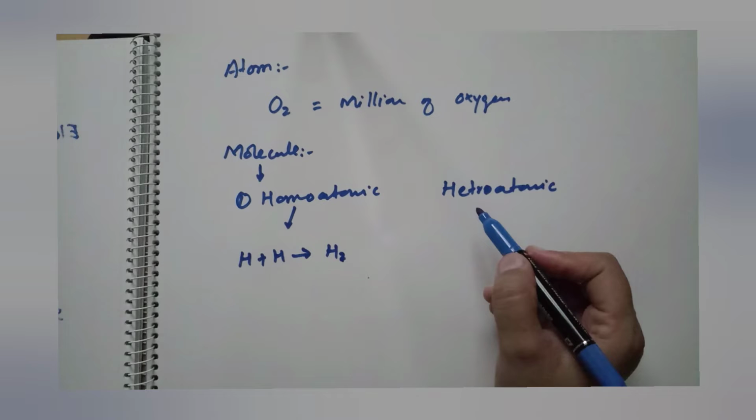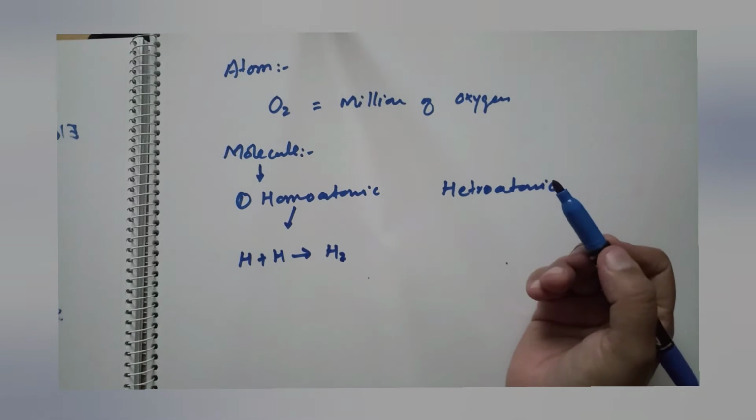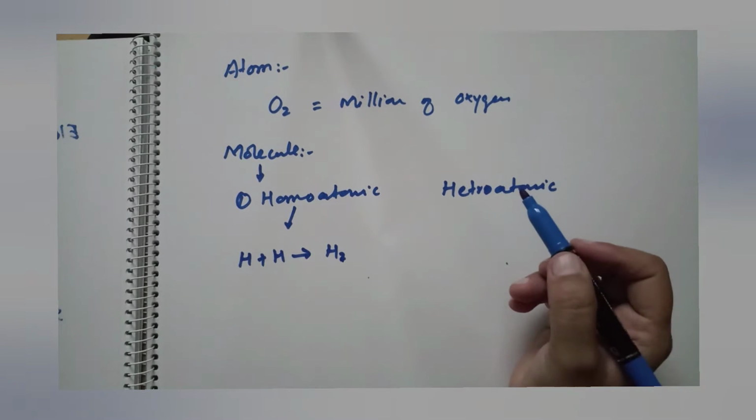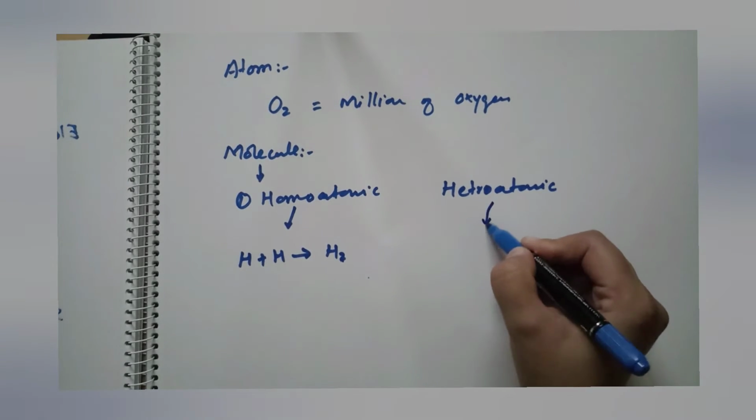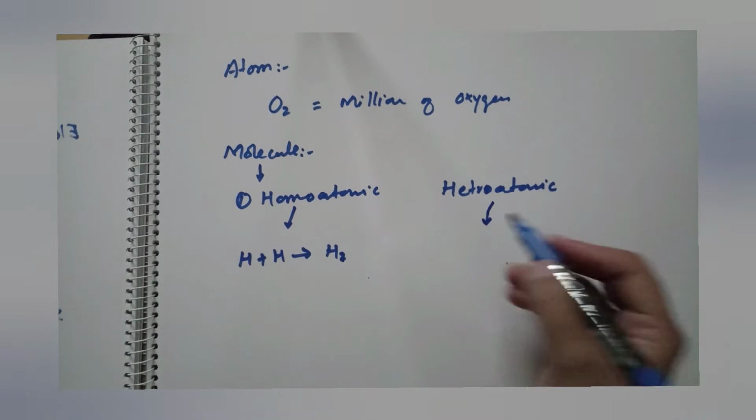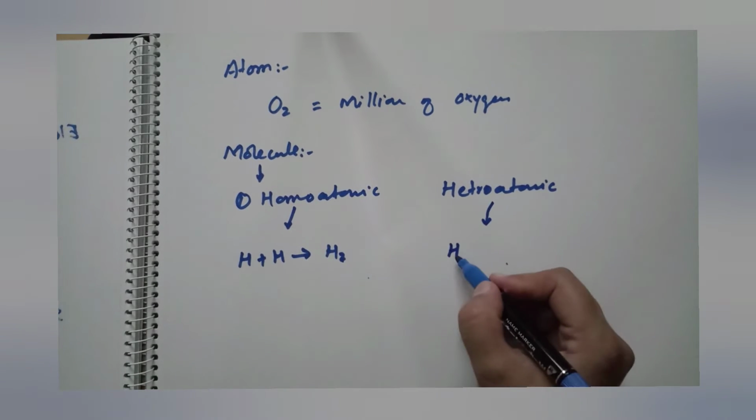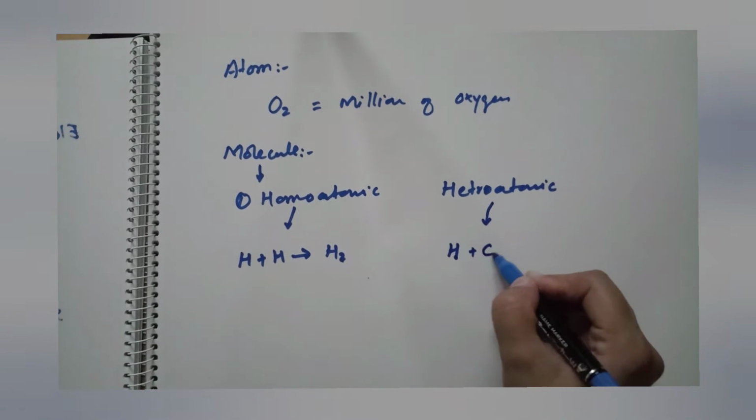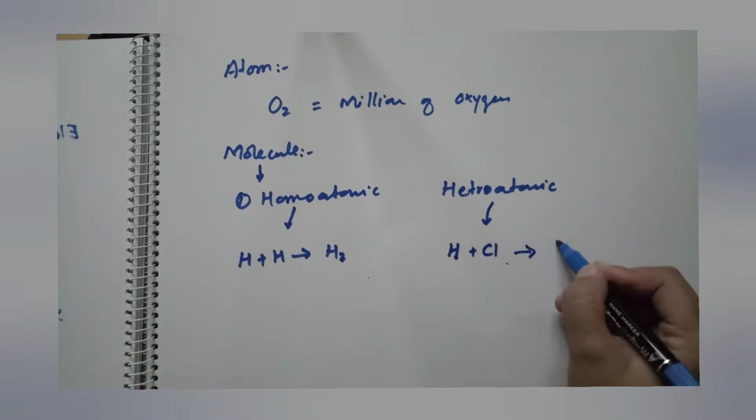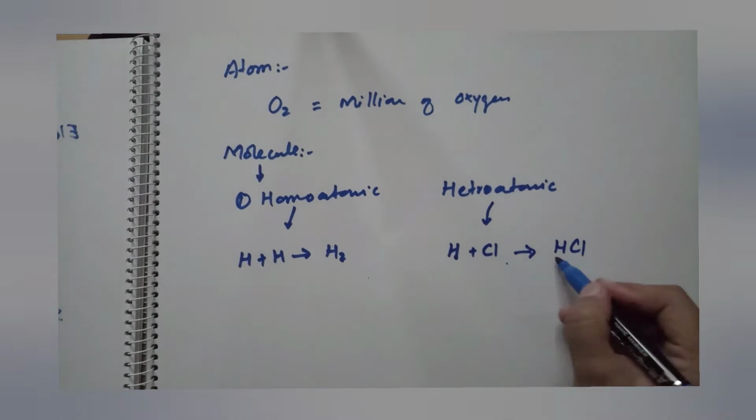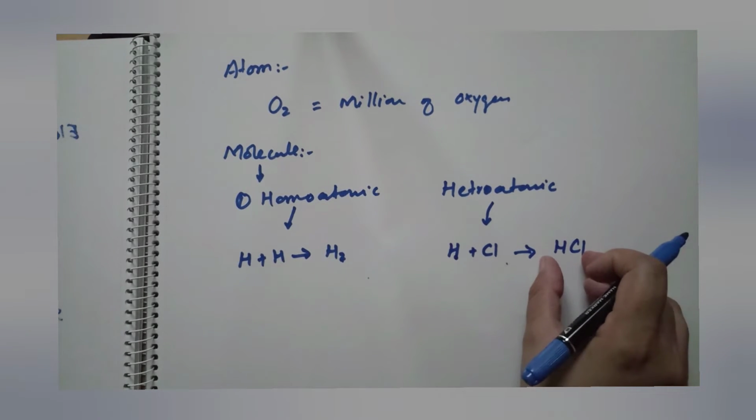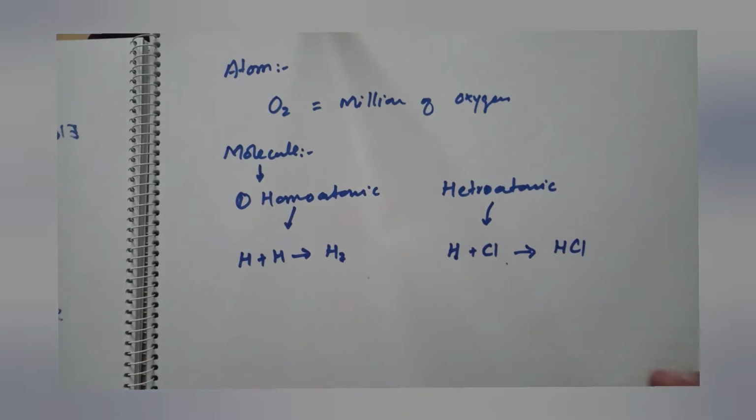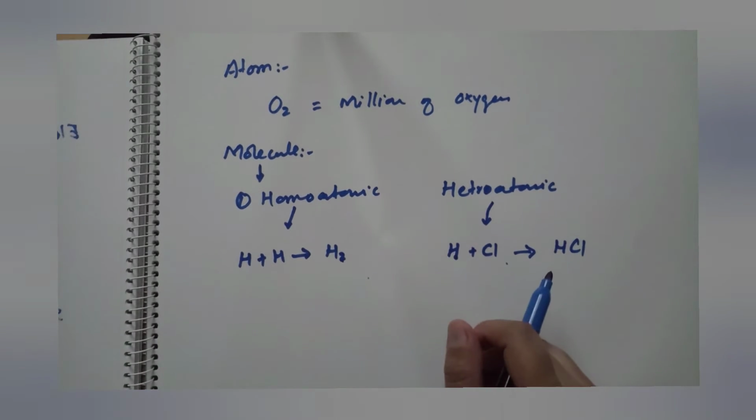Similarly, heteroatomic molecule. Now, what is a heteroatomic molecule? If a molecule contains atoms of two or more different elements, then it will be a heteroatomic molecule. Like HCl, where one atom of one element, hydrogen, and an atom of another element, chlorine, combine together to form HCl. So it is a molecule. Again, it is a combination of atoms, but both atoms are from different elements. So this is an example of a heteroatomic molecule.